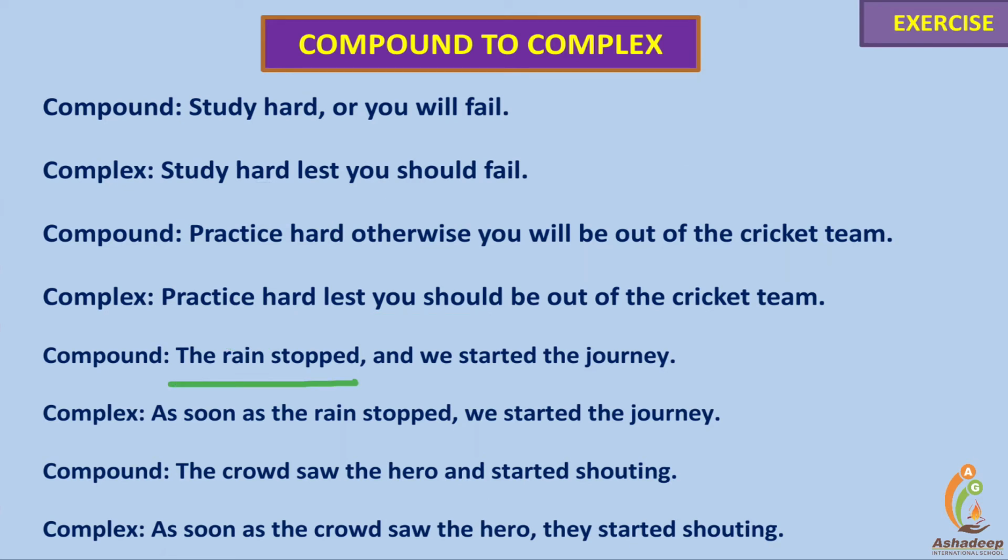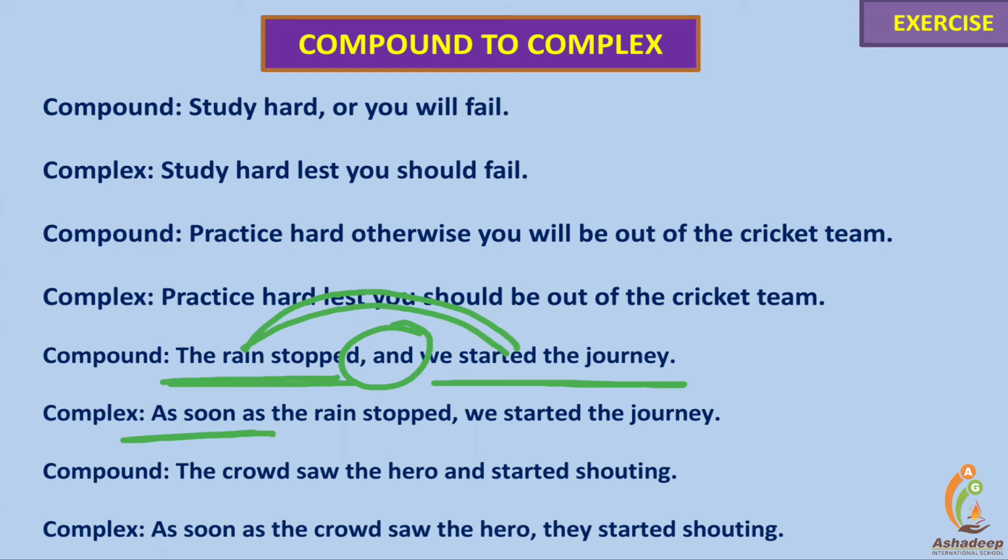The rain stopped and we started the journey. And is a coordinating conjunction. Here, two consecutive actions have been connected with as soon as, showing the time of starting the journey, when the journey was started. We started the journey is the main clause. When it was started? As soon as the rain stopped. It's a dependent clause, an adverbial clause showing the time of action in the main sentence.